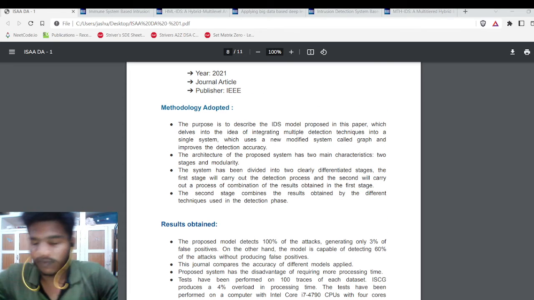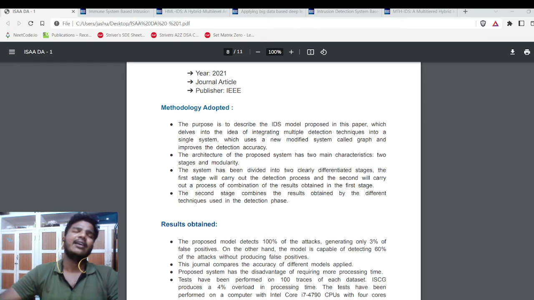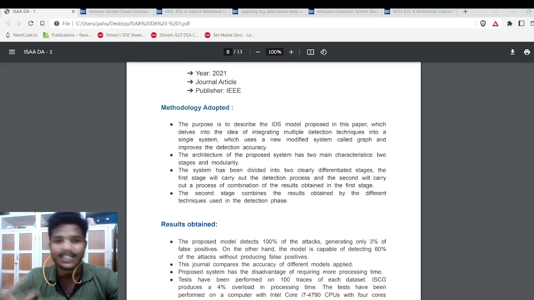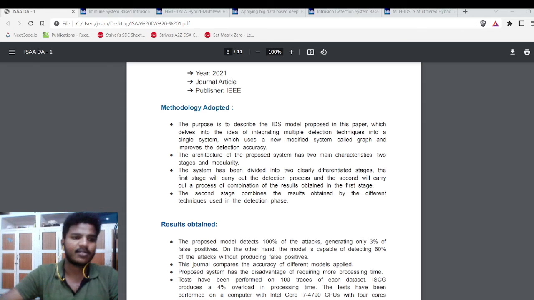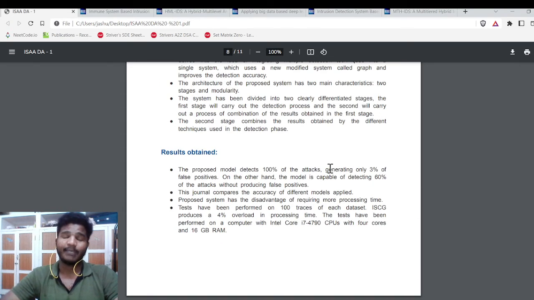This research paper addresses the main challenges of today's technological infrastructures, where intrusion detection systems are now one of the most widely used technologies to secure computer systems. To address this challenge, the paper has proposed a model.